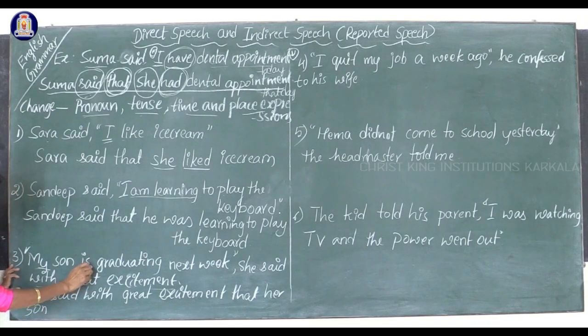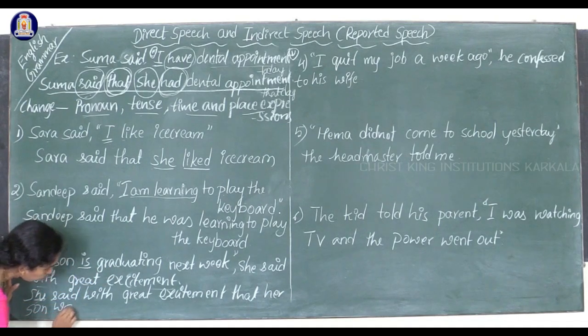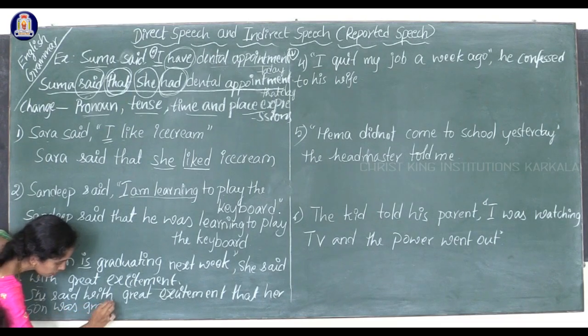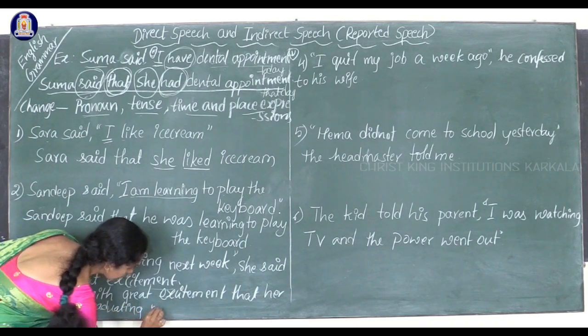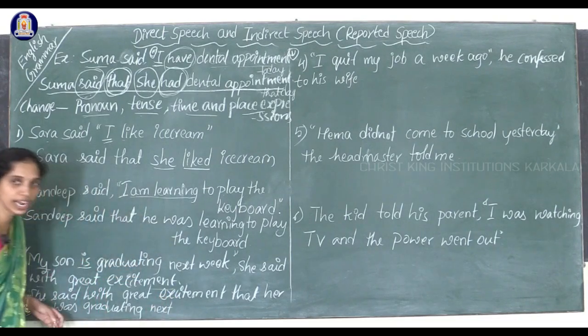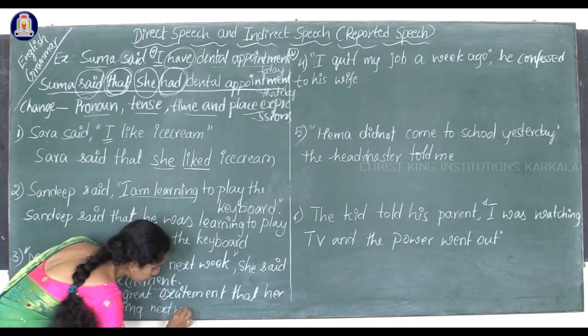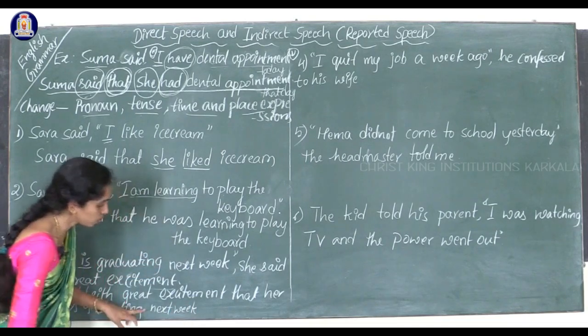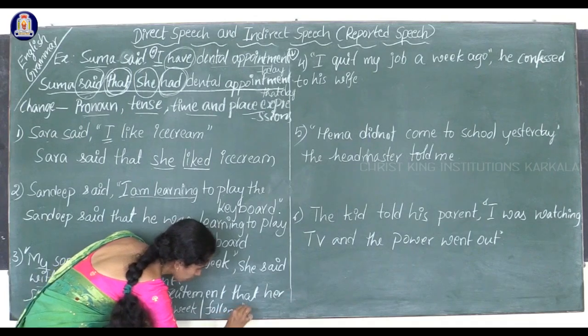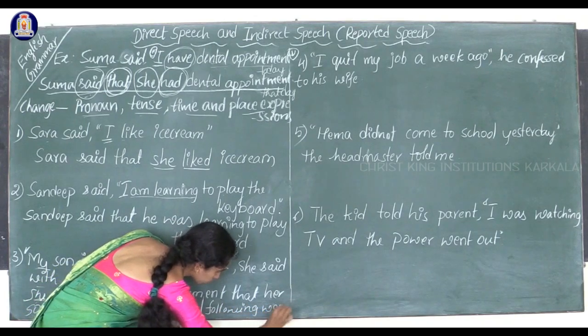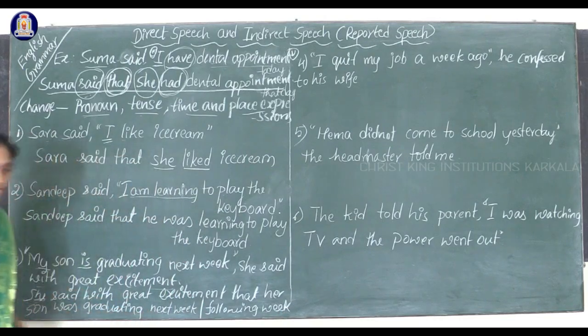is becomes what? Was, right? Present to past. Present continuous, it becomes a past continuous. Was graduating next week. Here the time expression you can write next week or the following week. Next week also you can write, or you can write following week. Both expressions are correct here.